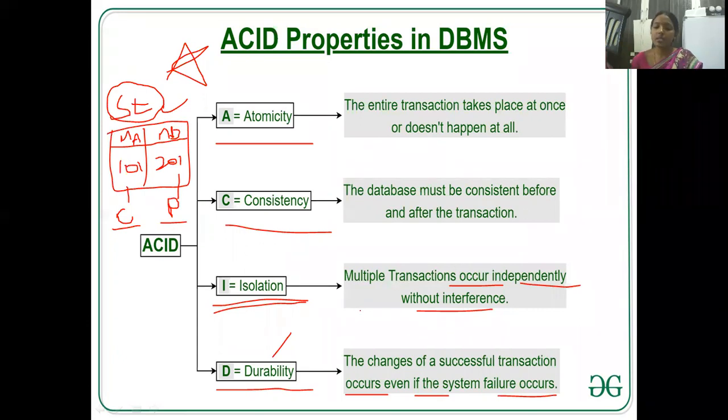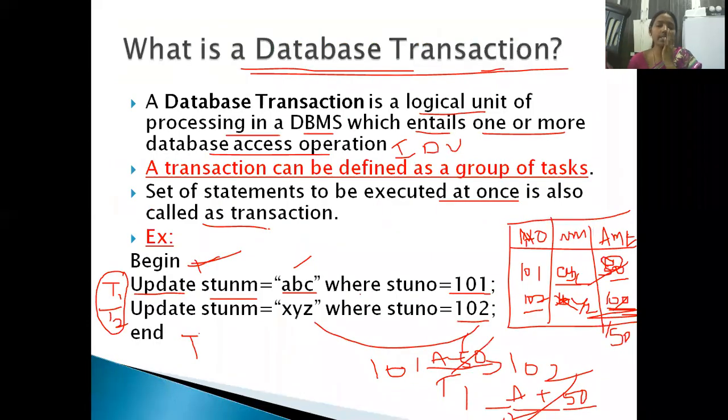Yes or no? Similarly, I'll explain one more example. Here there are two transactions, ABC and XYZ. With these names you are updating. Now after the end, a power failure occurred. What will happen? Will the data in the database be updated or not? The database will be updated, if you write commit only. We'll see in the next slide what is meant by commit.